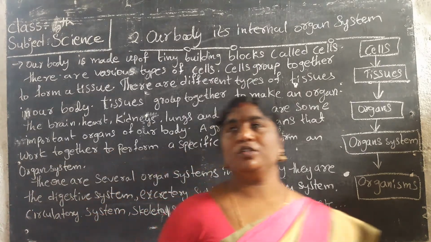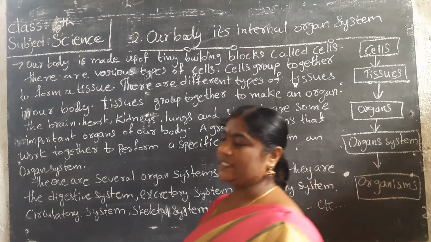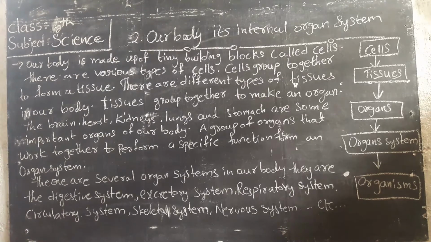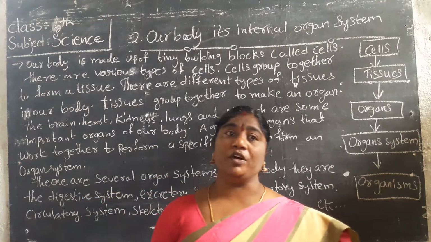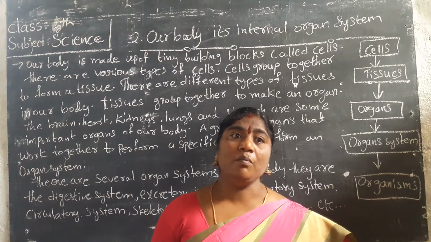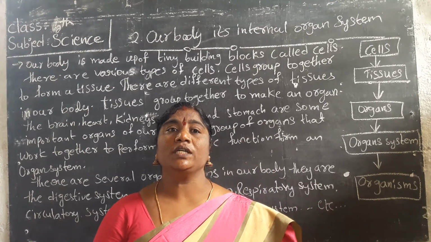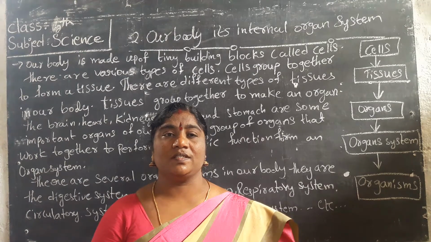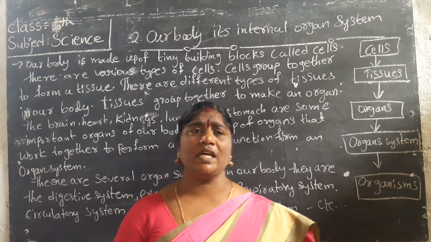Today we have to learn about that. First lesson we have to complete it. Now we have to go to the second lesson, that is the human body, our body's internal organs. Internal means we can't see them outside of the body. That is called internal body parts. Mainly we have to know what internal systems there are: the nervous system, circulatory system, digestive system, excretory system. These are some internal organs.